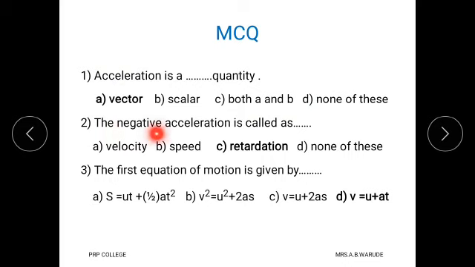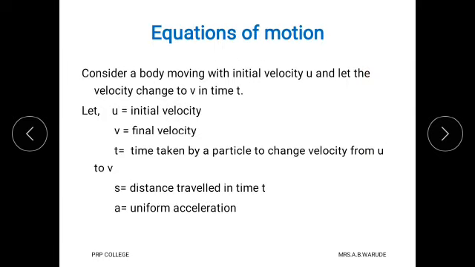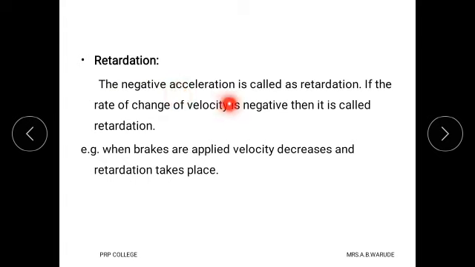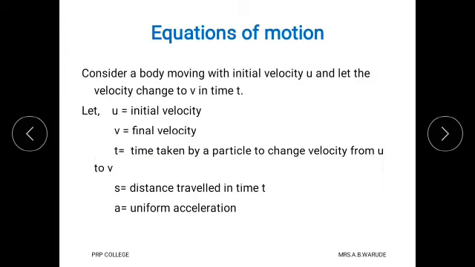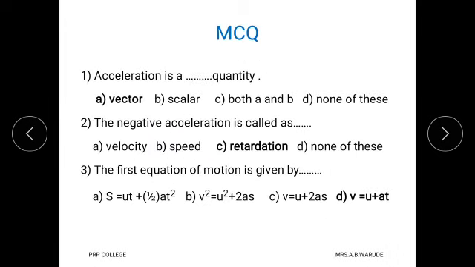Question number 2: negative acceleration is called as. Option A is velocity, option B is speed, option C is retardation, option D is none of these. As we saw in the earlier slide, negative acceleration is called retardation, and therefore the correct option is C, retardation.